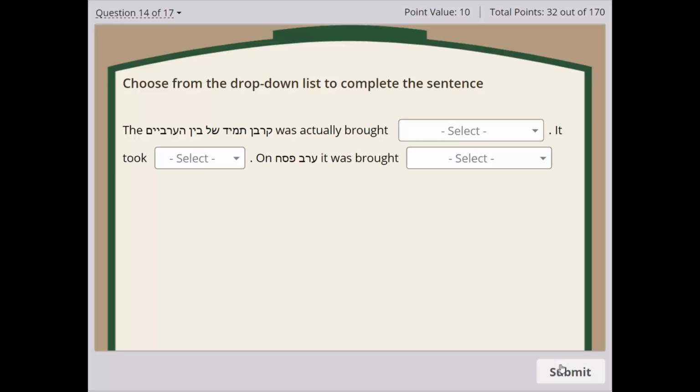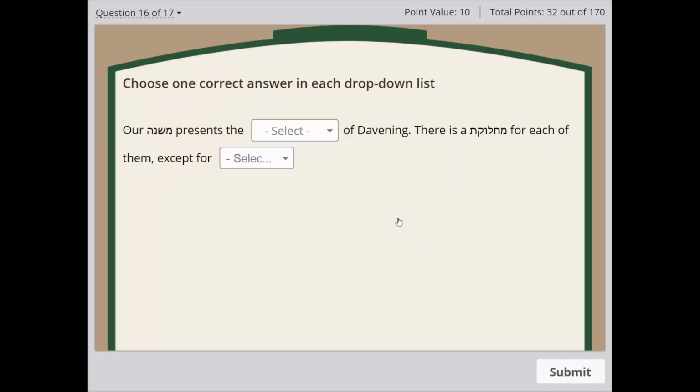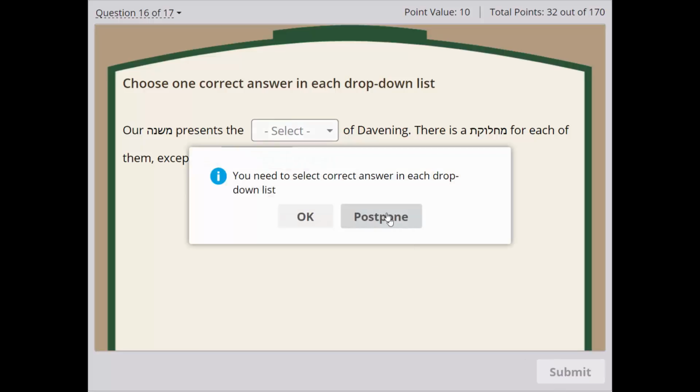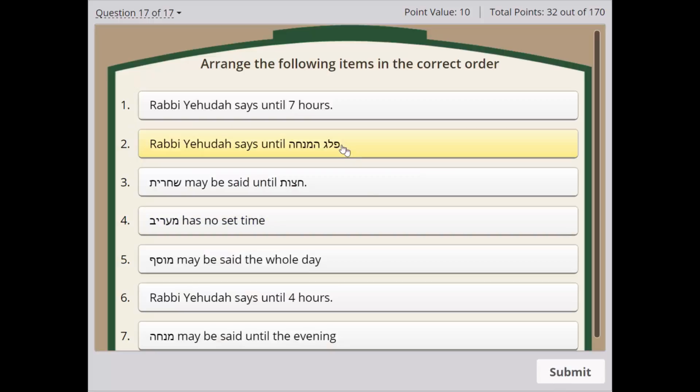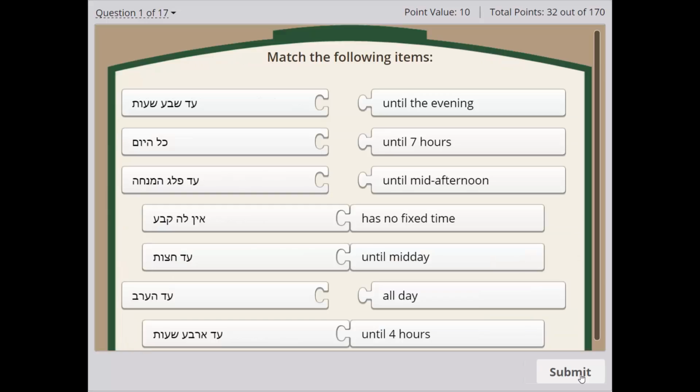And we'll postpone the other questions. Again, a question where we're answering another true and false question. Here again, we have the drop-down menu option. And then we have the ordering, and that's the final answer. And then it's submitted. Once I press continue, it'll require that I go back to all the questions that were not answered.